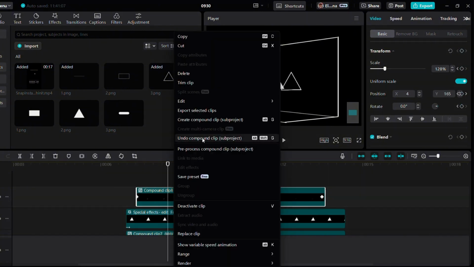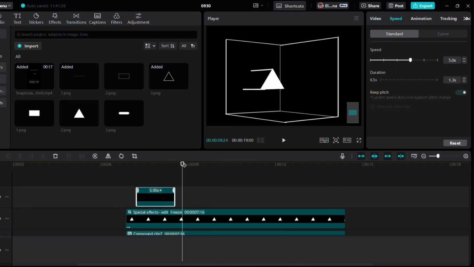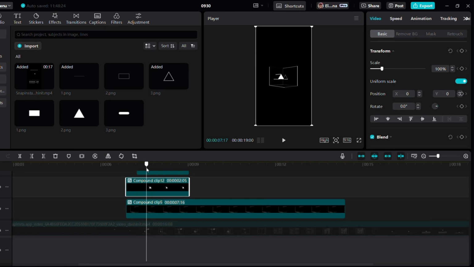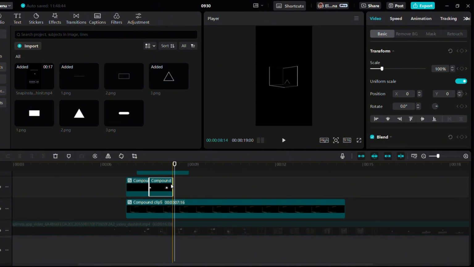Now, make a compound clip and increase its speed, allowing for more pop-outs and triangles falling. To achieve this effect, shorten the pop-out compound clip and make copies of it. Here's the tricky part. You need to reverse the copied clip. Repeat this process until you reach the desired number of movements.